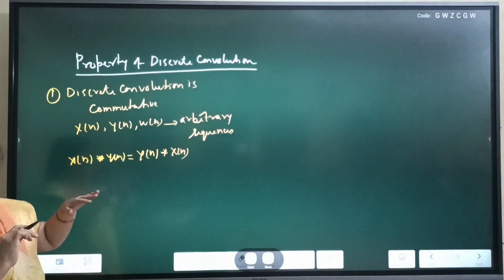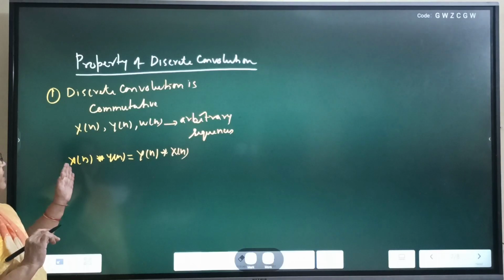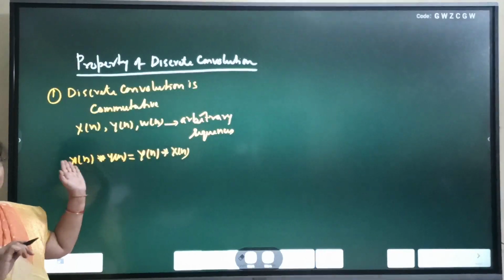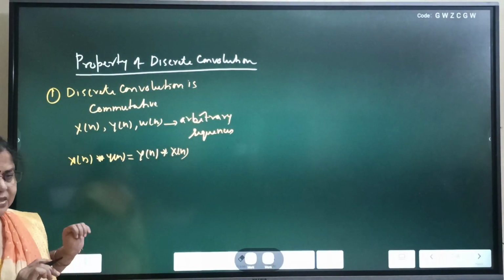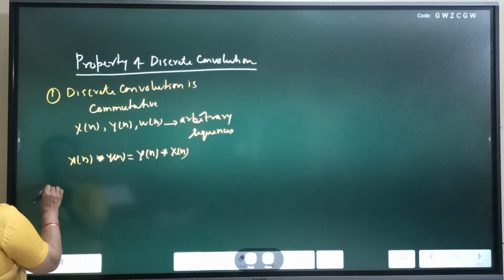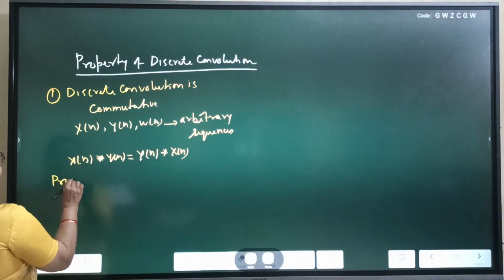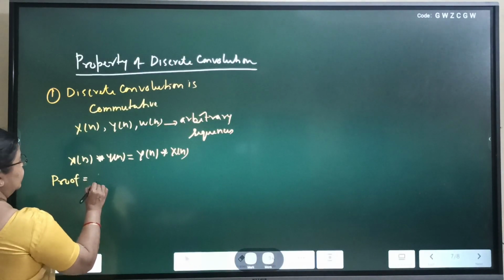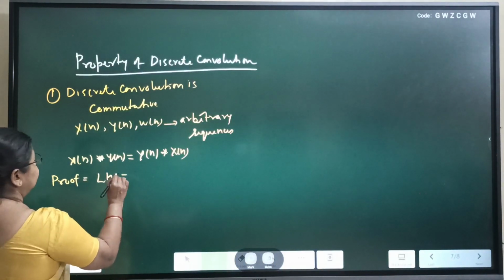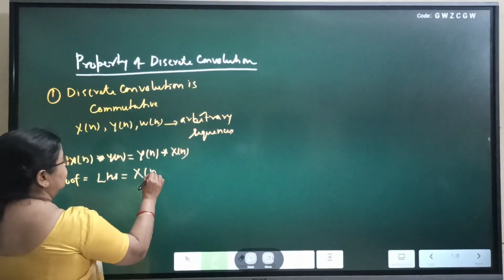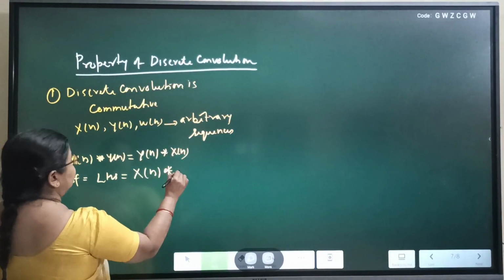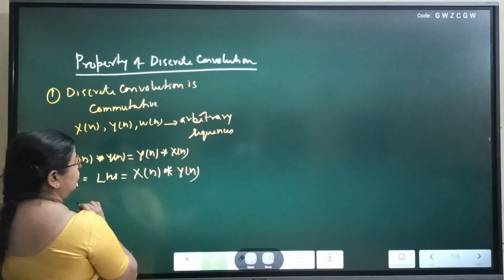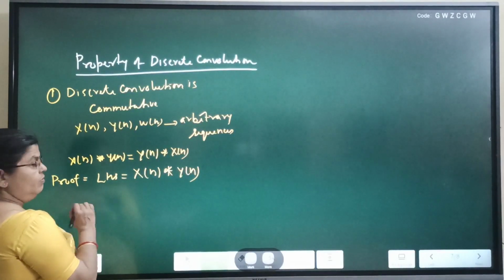Now this property is same as we discussed earlier. The order in which two sequences are convolved is unimportant, and its proof is on the same line. Again I am writing the proof. Consider the left hand side, means x[n] convolved with y[n], right?